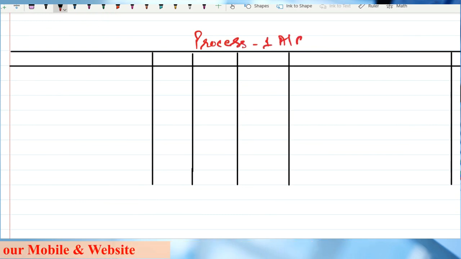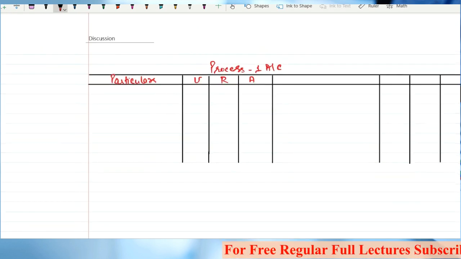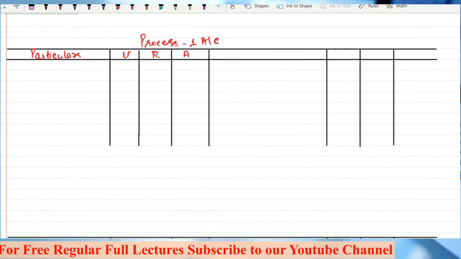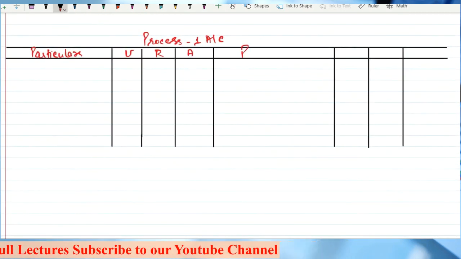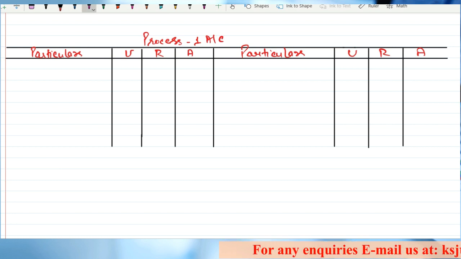Particulars, units, rate and amount. So you have to be particular with the formats. In process costing you need to be proper.